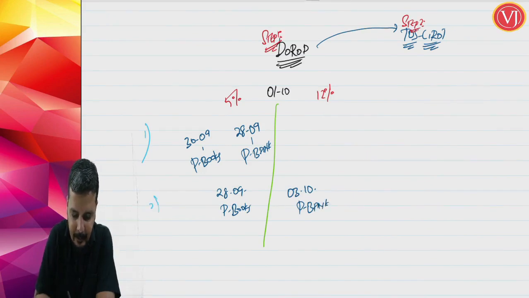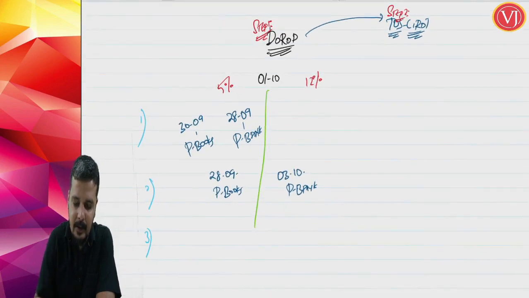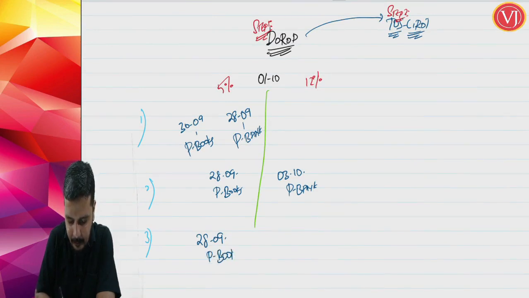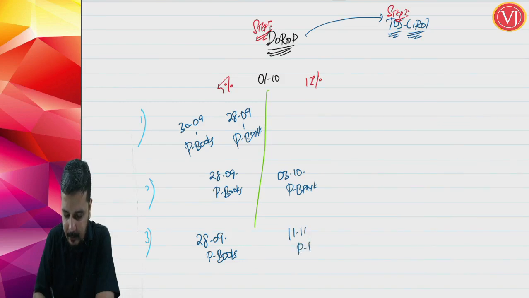Now, when is the special scenario coming into picture? The special scenario comes into picture only when your payment in books is on, say, 20th of September and payment in bank account is on, say, 11th of November, which is after 4 working days.